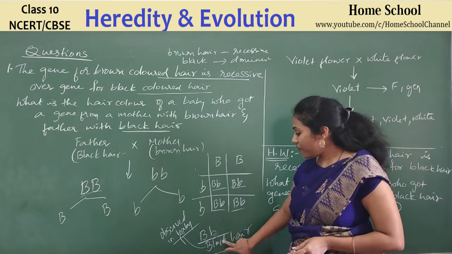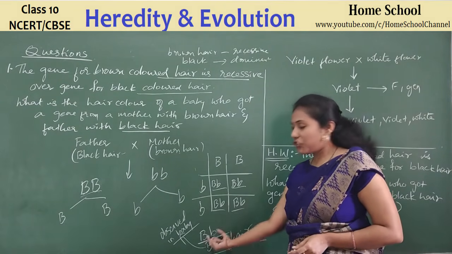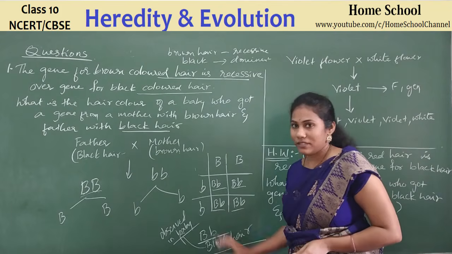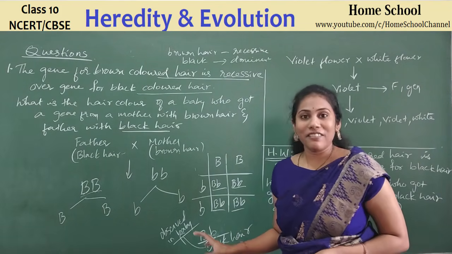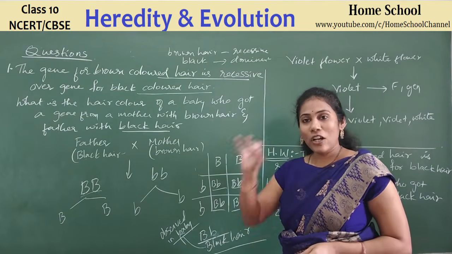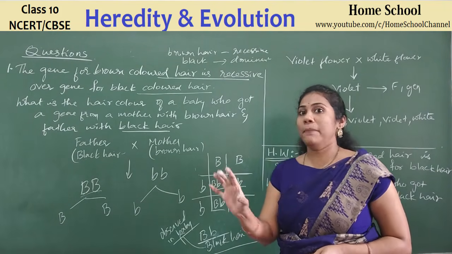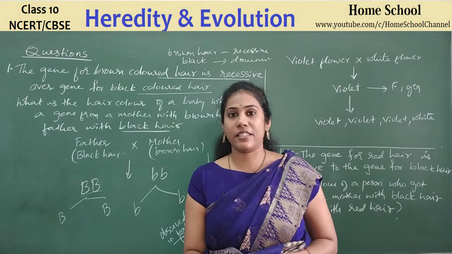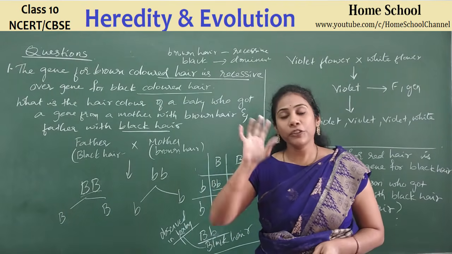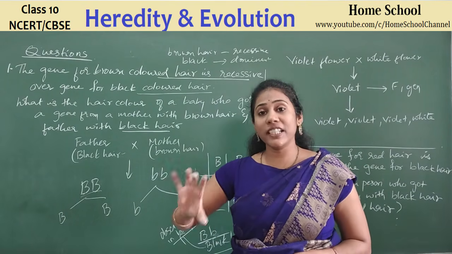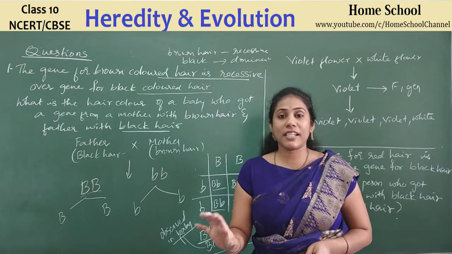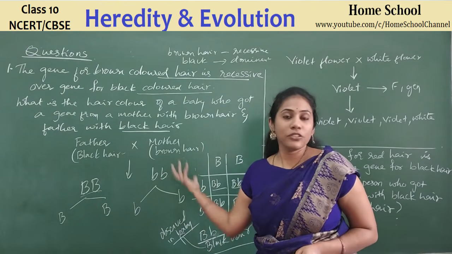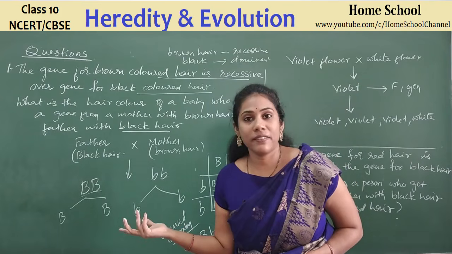So his hair will appear as black, but he has both genes in him. Right? So this is what we call genetics. This is how you have to answer the question. Always remember, the question will mention which is dominant and which is recessive. The only thing you must know is that the gene which is dominant will get expressed in the baby or future generation. If you know this point, you can easily predict the answer, right?